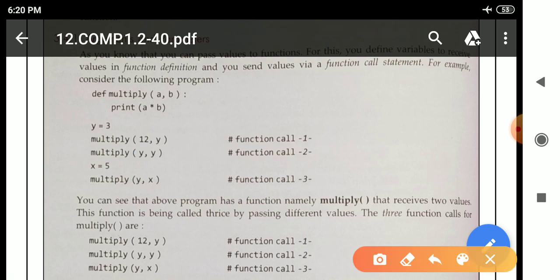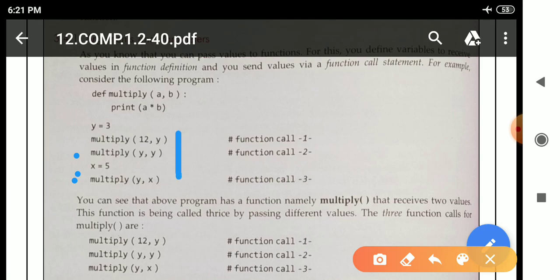After that, this is the second function call, the argument is changing. After that x is equal to y. After that again multiply y comma x. This is function call 3. So you can see that the above program has a function namely multiply that receives two values. This function is being called thrice by passing different values. Means here the value is changing.